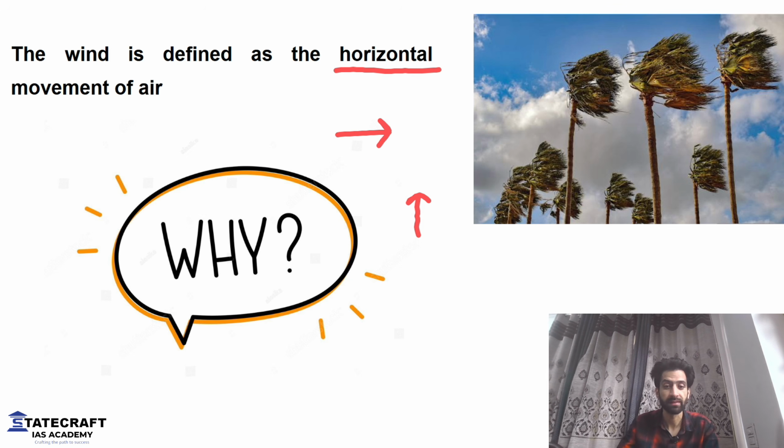Horizontal movement like this, look at the arrow. The movement like this, coming from the front, coming from the sides, coming from the back. Then you might wonder, sir, is there some vertical movement as well? Yes, of course, there is vertical movement of air as well. That I will show you in today's class. We call them currents. But when we talk of wind specifically, wind is only the horizontal movement of air. If until now you thought that any moving air is called wind, that's not true. That's true but only partially. Horizontal movement of air is wind.